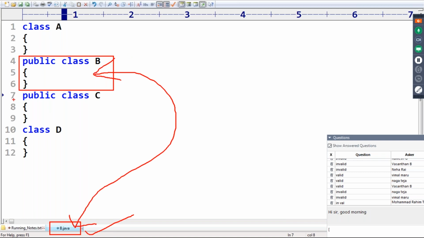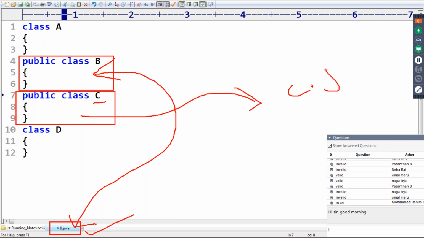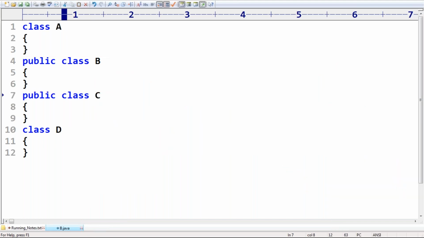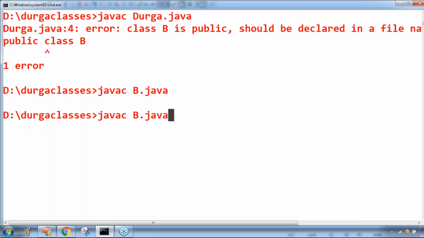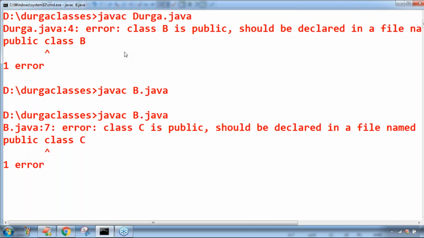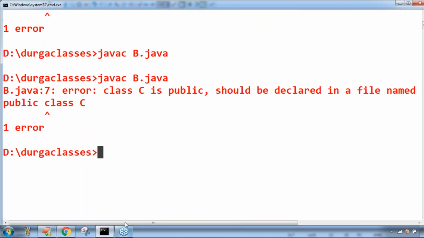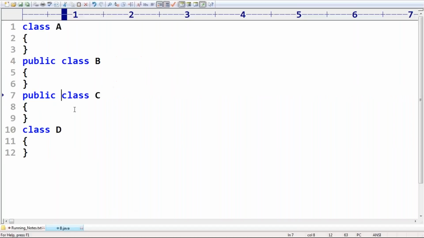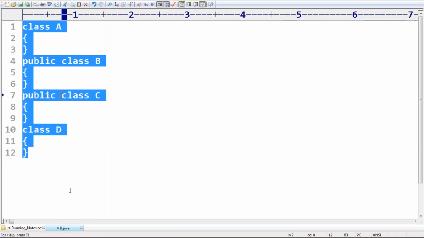But the problem is with this other public class. Class C is public, so it should be declared in a file named C.java. The compiler reports the compile error: class C is public, should be declared in a file named C.java. Take very special care about this terminology.